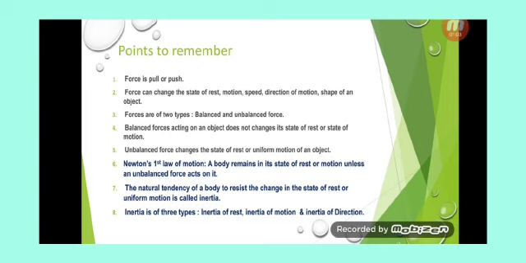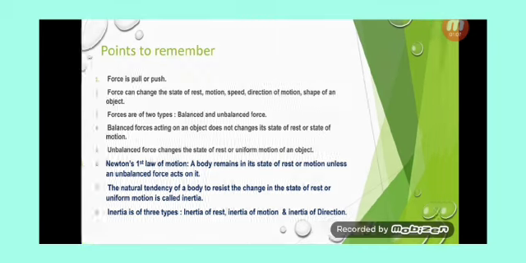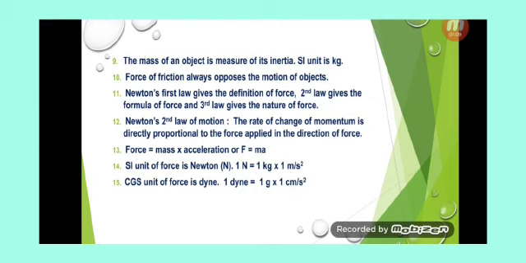Inertia is of three types: inertia of position or rest, inertia of motion, and inertia of direction. The mass of an object is the measure of its inertia. That is, greater the mass, greater the inertia. Its SI unit is kg. Force of friction always acts in the direction opposite to the direction of motion. That is, it opposes the motion of the object.